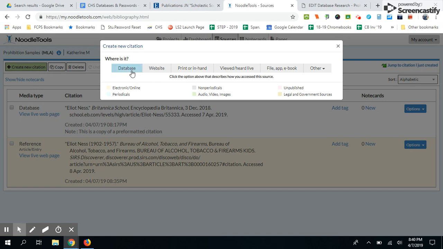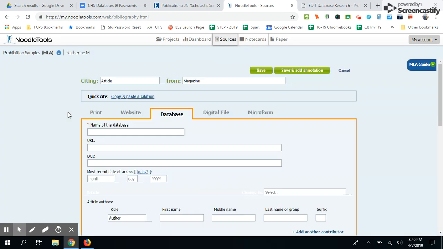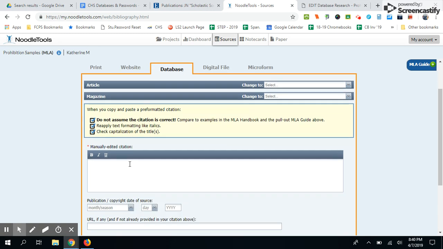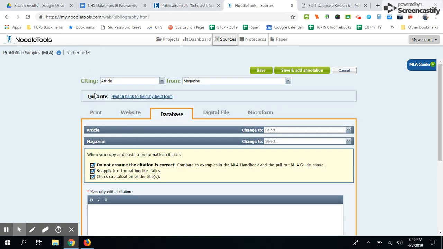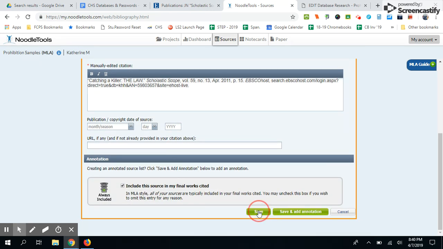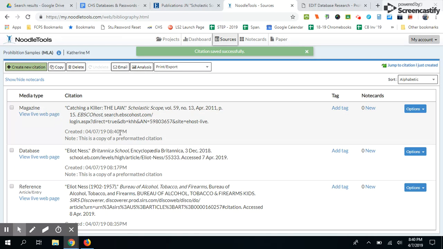So I create a new citation, go here to database, and this time I'm going to select magazine. And I'm going to hit copy and paste a citation under quick cite and Control V and save. And here it is.